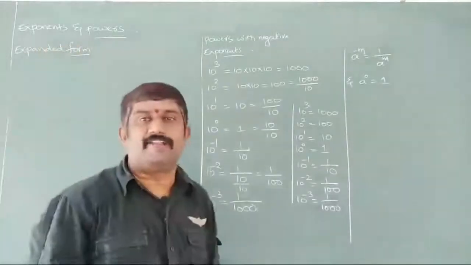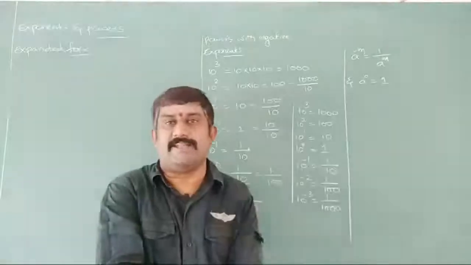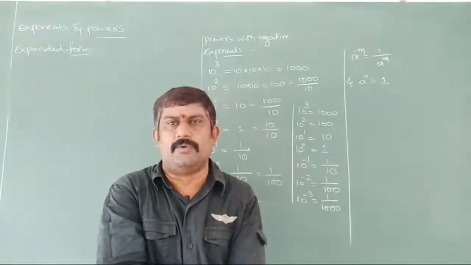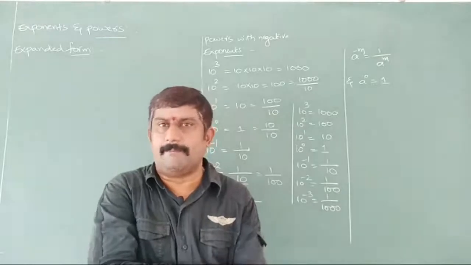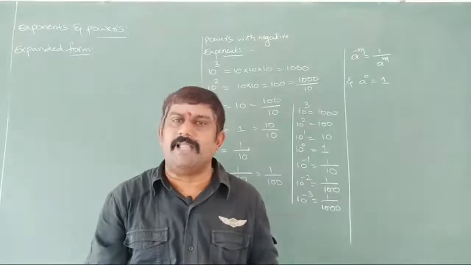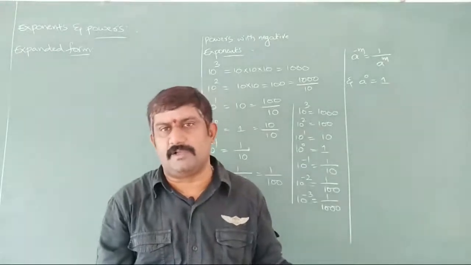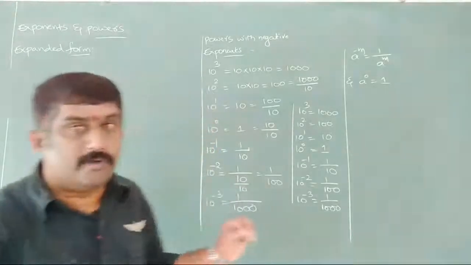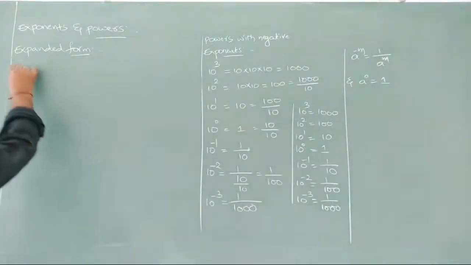Now we are taking expanded form here. What is expanded form? Already we know how to expand a given number, an integer, regarding the place values: ones, tens, hundreds, thousands, 10,000s, like this. Now let me take an example here.